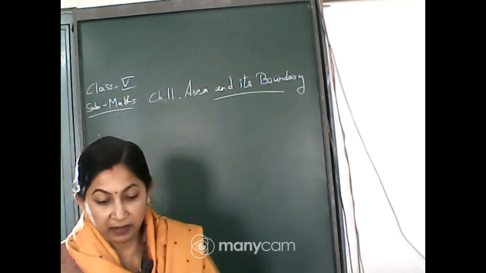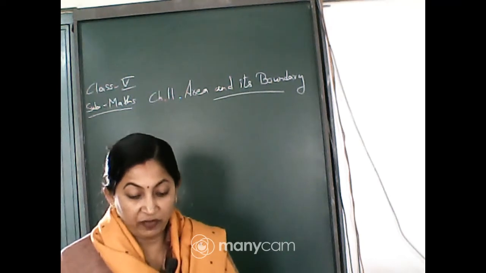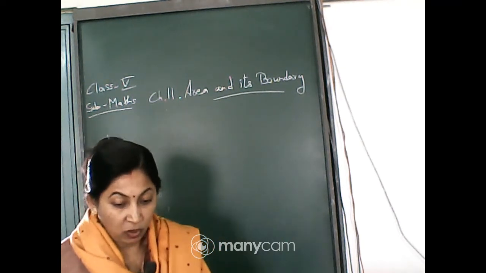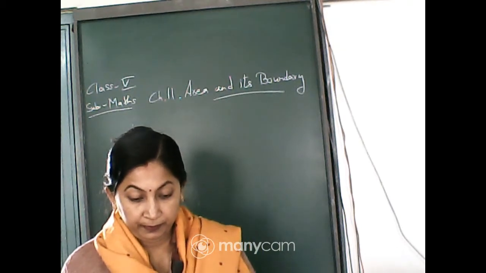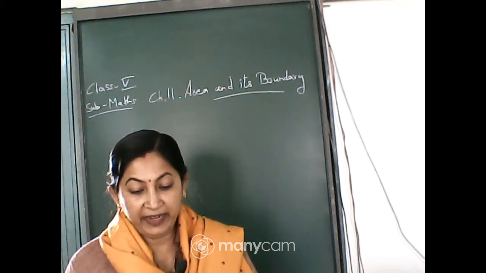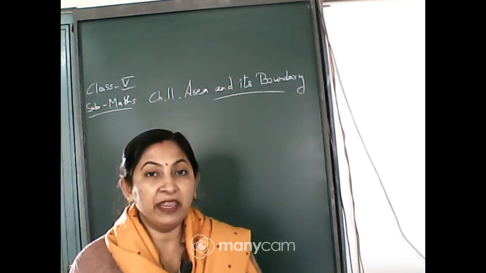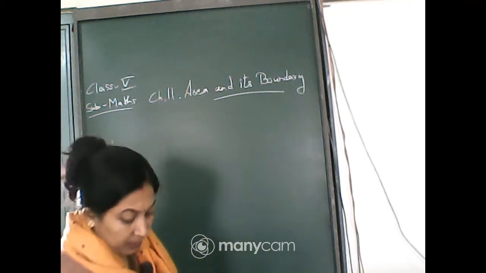What is the formula, or what is the thing you have to find out? The perimeter or the area, what will you find for the two pieces? Exactly, by finding the area. You have to find the area of the two pieces. Okay, so let us find out the area.